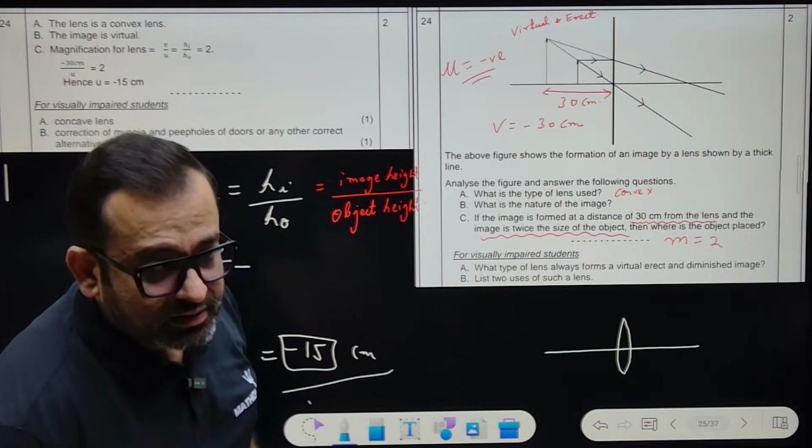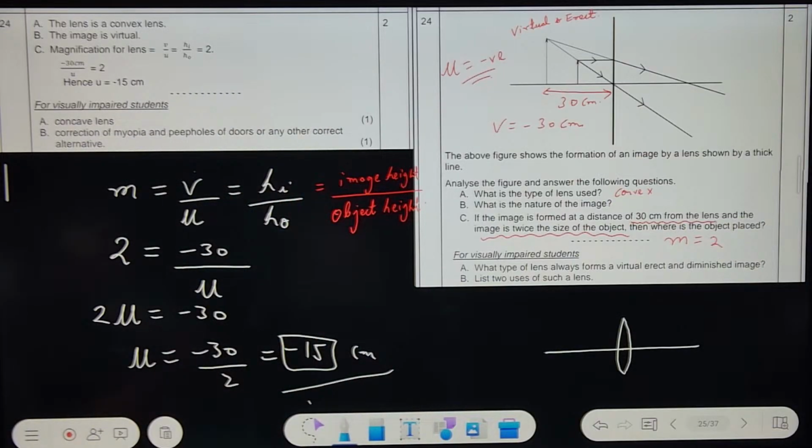Then we can discuss the cases also if anyone is interested. Copy this. Done. Can we move forward?